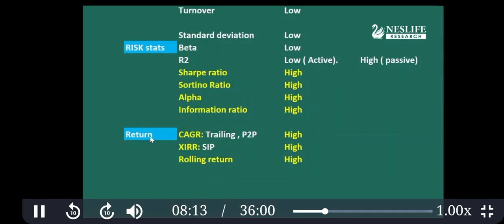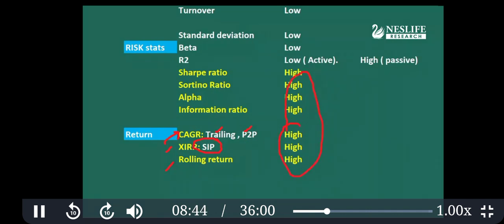We will make a separate video on return, because this is very important. Under return, there are three types: CAGR, compound annual growth rate; XIRR, that is extended internal rate of return; and rolling return. Under CAGR, there are trailing return and point-to-point return. Under XIRR, SIP return. If you check your mutual fund portfolio, you might get this XIRR return, and this should be high.